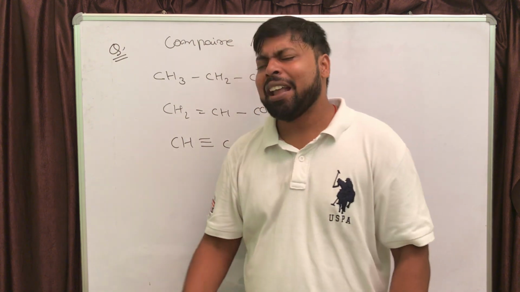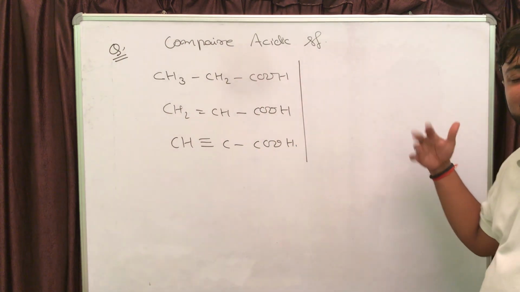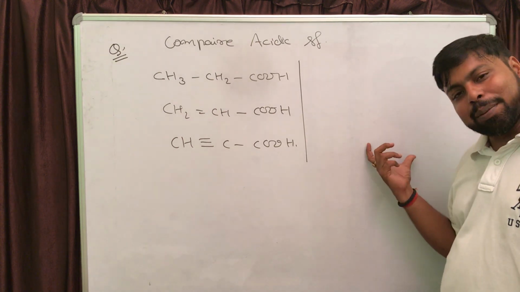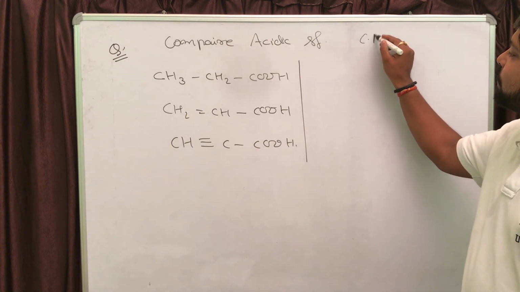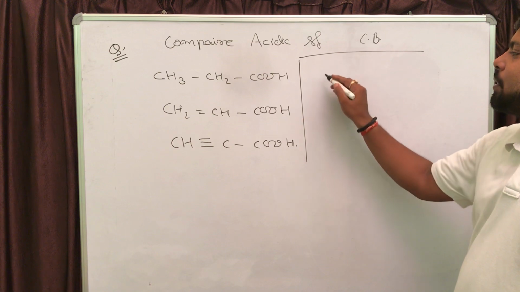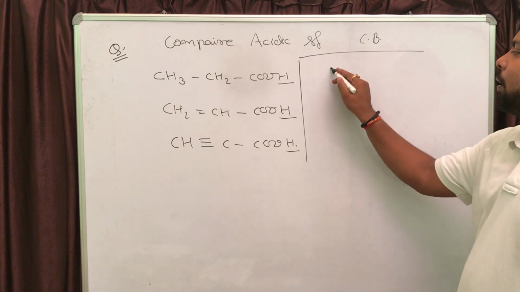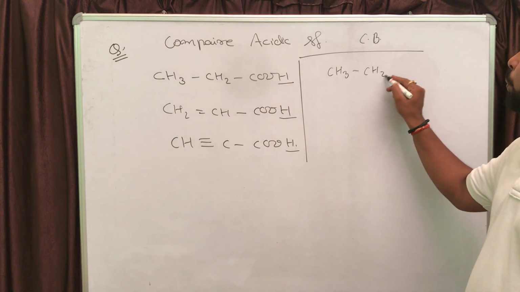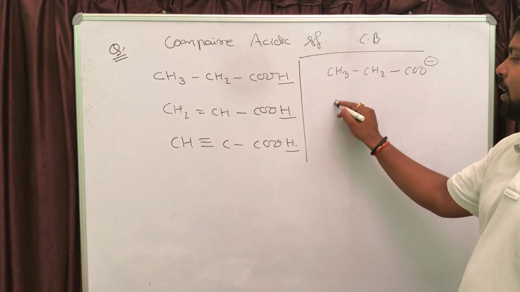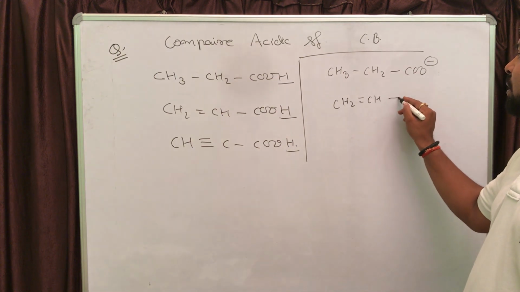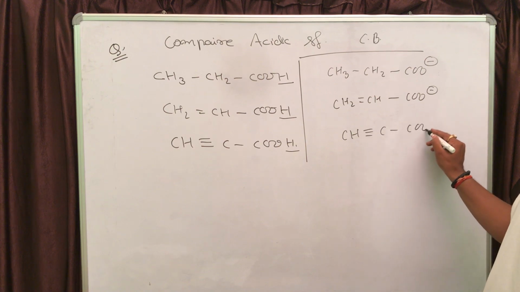Just keep in mind, anywhere you want to compare the acidic strength, just write the conjugate base and then compare the stability of the conjugate base. More is the stability of the conjugate base, stronger is the parent acid. So let us write the conjugate base of these three. The acidic hydrogen is the H of the COOH group, the carboxylic group. It is CH3CH2COO minus; oxygen will carry the negative charge. In the second one, it is CH2=CH-COO minus. And the last one is CH≡C-COO minus.